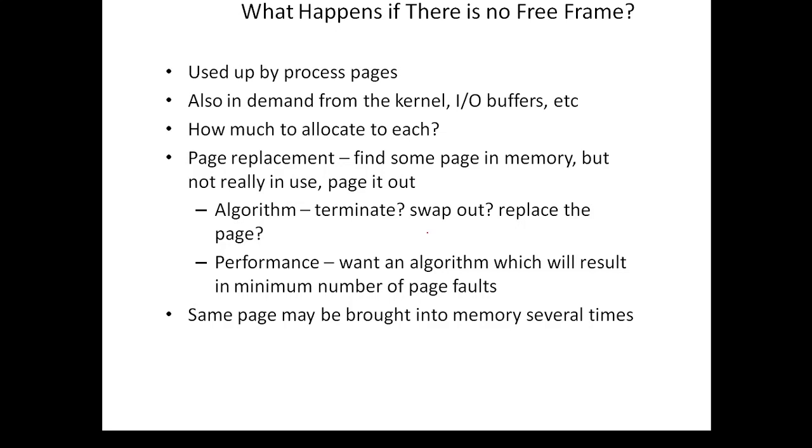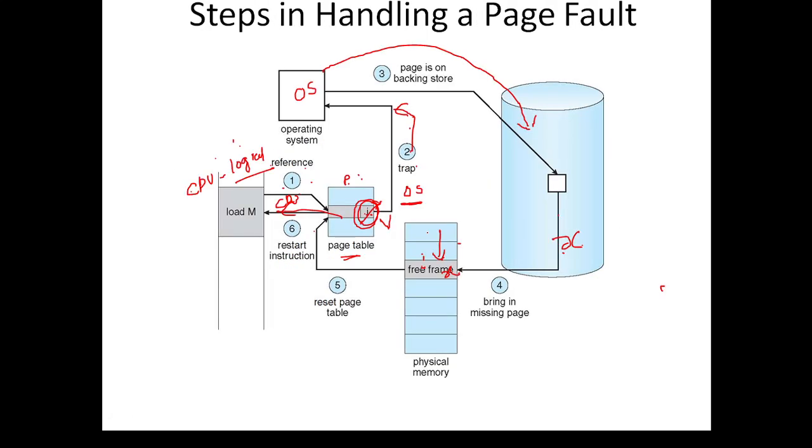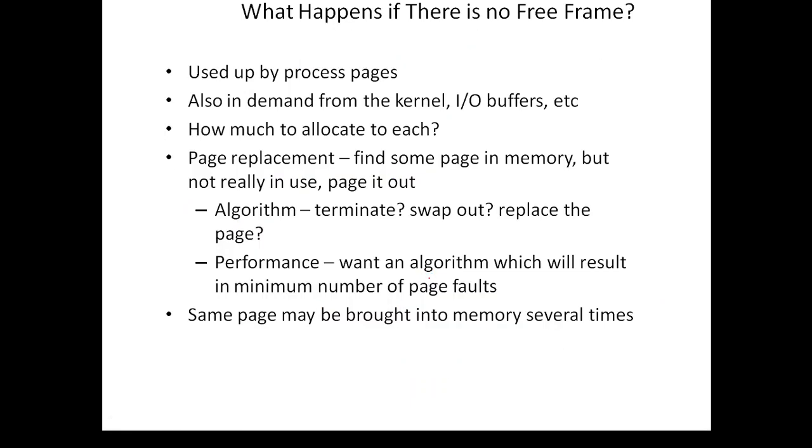What happens if there is no free frame? Previously we have seen that a free frame is available, so we kept the X instruction in the free frame. Suppose this free frame is not available, what do we have to do? We have to use page replacement algorithms. Here comes the concept of the page replacement algorithm.